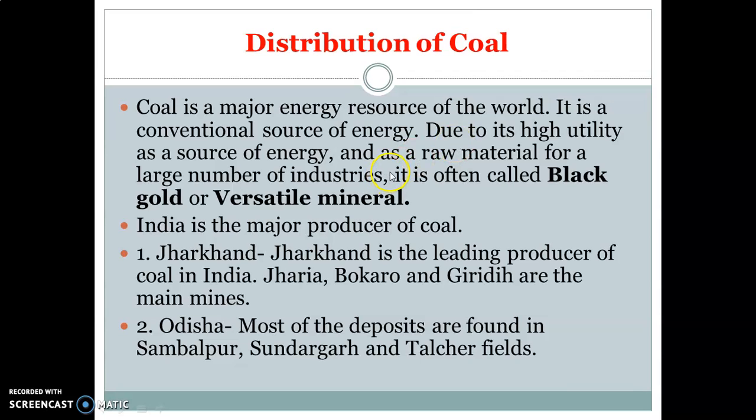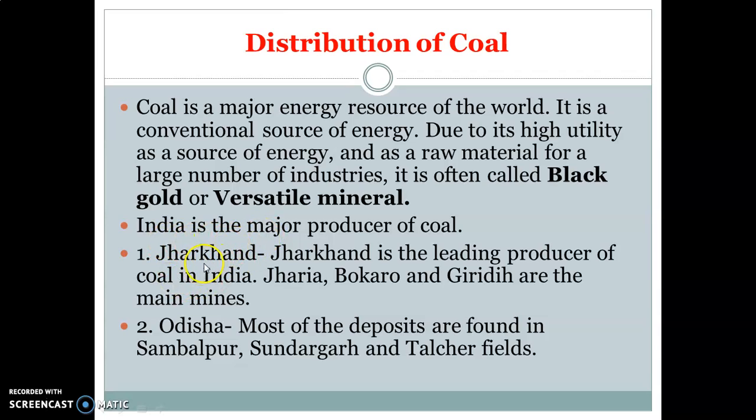So what are the various uses of coal? As we know, the transportation sector is totally dependent on coal, and coal is considered a raw material for a large number of industries. So many industries are dependent on coal.